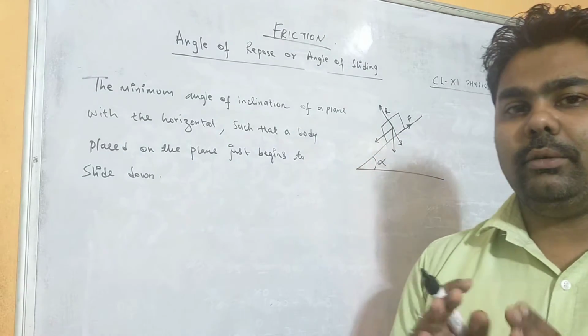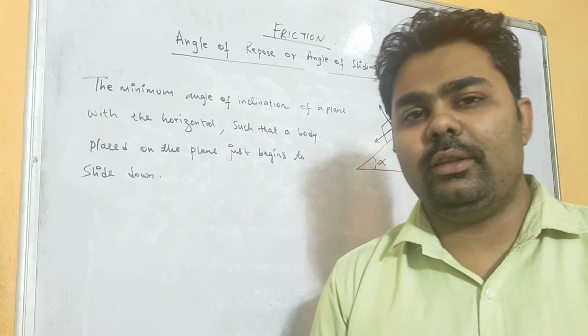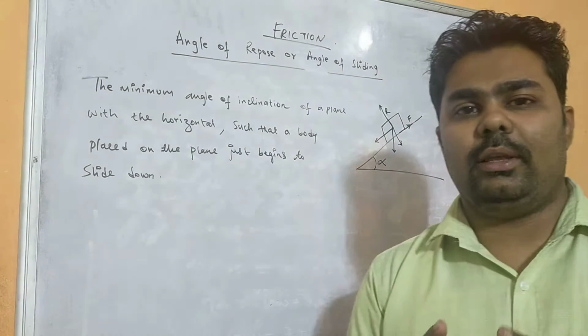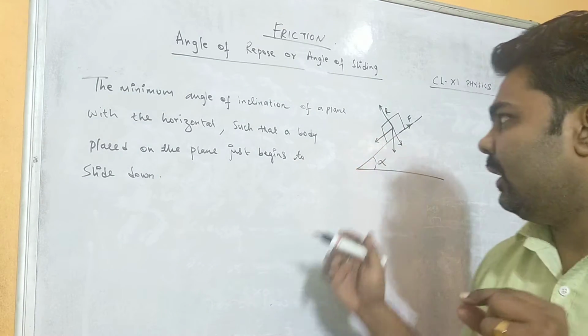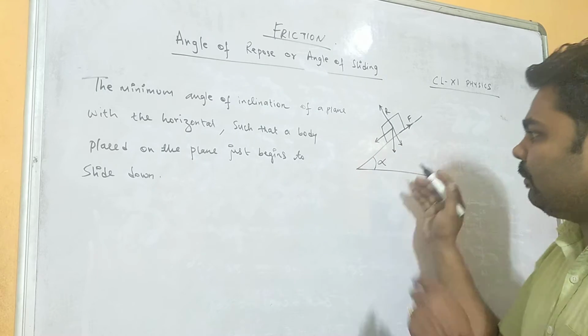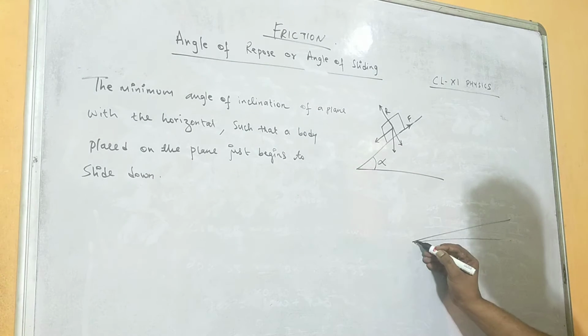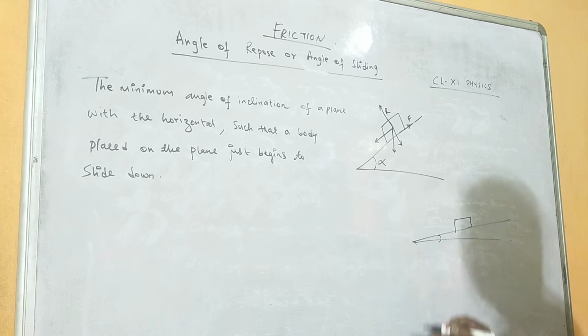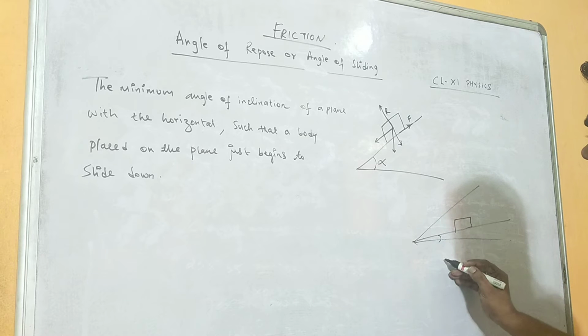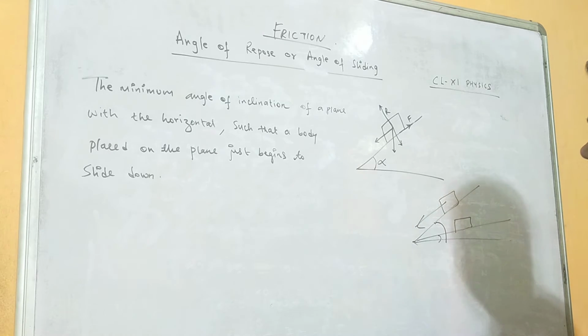Okay, so if this alpha angle is very small, the object will not slide. If I place the object at this inclination, it will not slide. If I increase the inclination from here, then the object will start sliding down, right?